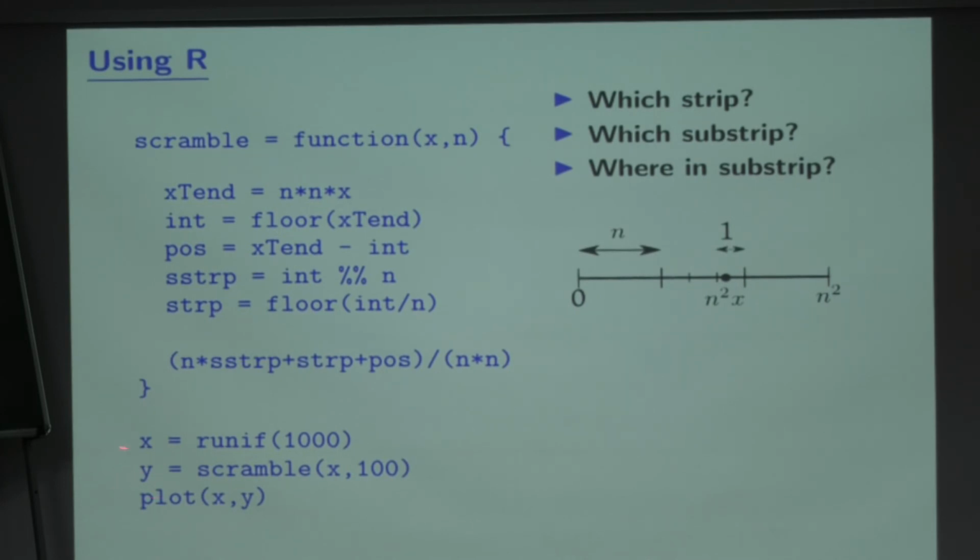Remember, y is a deterministic function of x. If you know x, you exactly know y. If you know y, you exactly know x. It's a bijection also. And then plot x and y. So the plot should lie along the graph of y equal to x. And let's look at the plot.